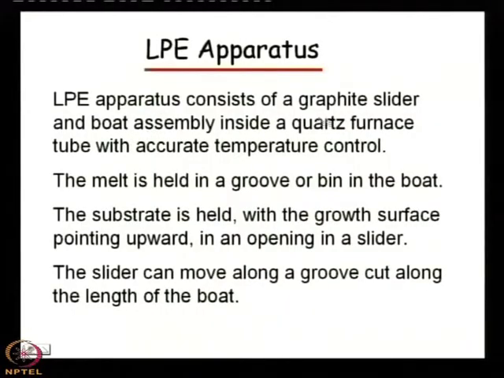Here in LP's apparatus you see that it consists of a graphite slider and boat assembly inside a quartz furnace tube with accurate temperature control. That means, you have to make a quartz furnace tube. On that quartz furnace tube you must have a graphite slider and boat.